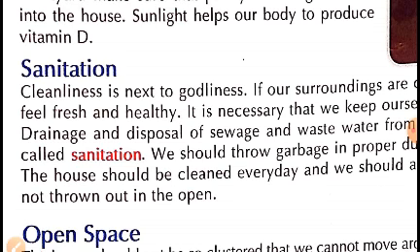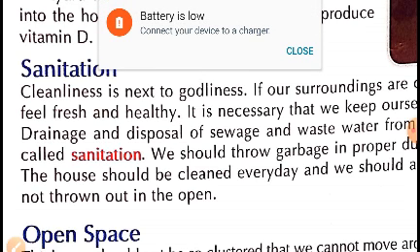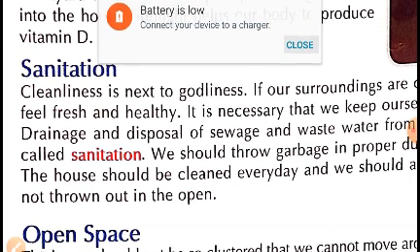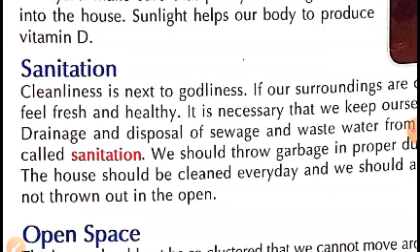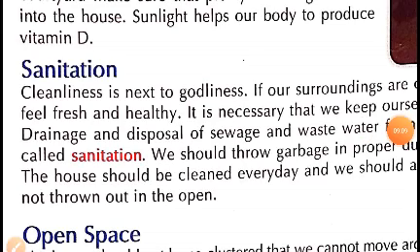We get a lot of dirty water and waste from the kitchen as well as from the toilet. These have to be disposed of properly to maintain cleanliness.